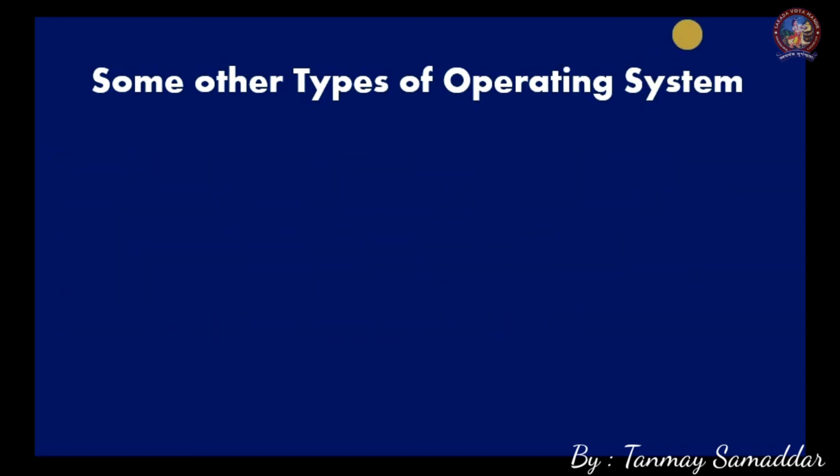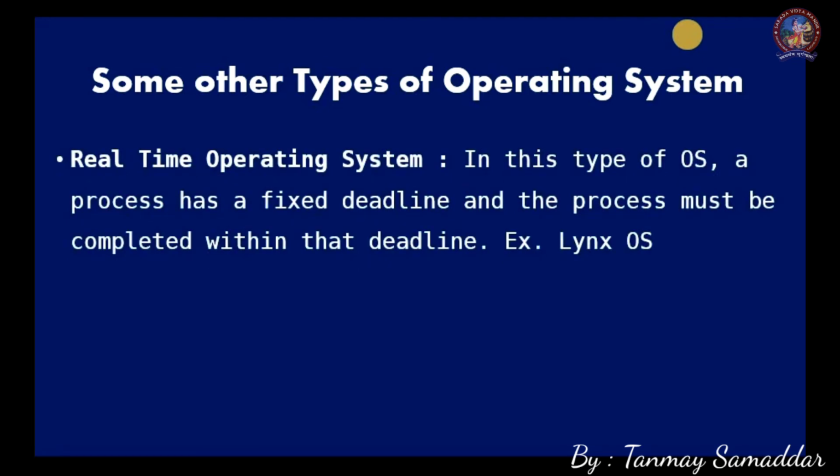Next, the next type of operating system is the real-time operating system. A real-time operating system is a particular type of operating system which is used to get the maximum output of the system.